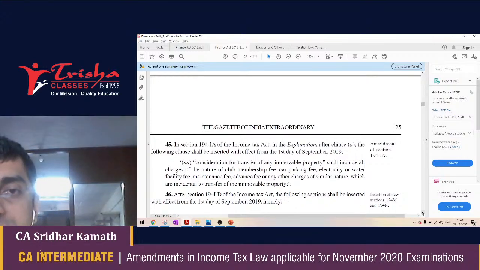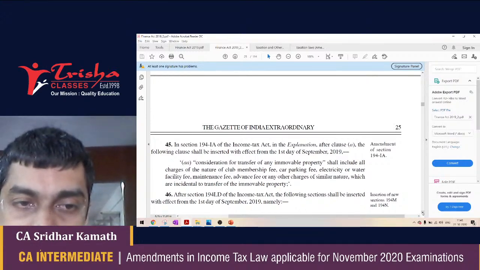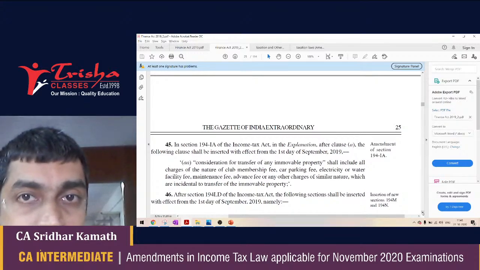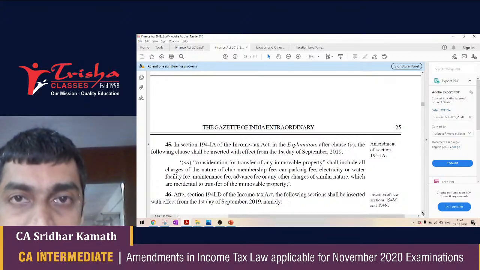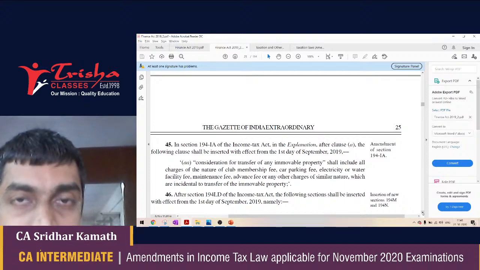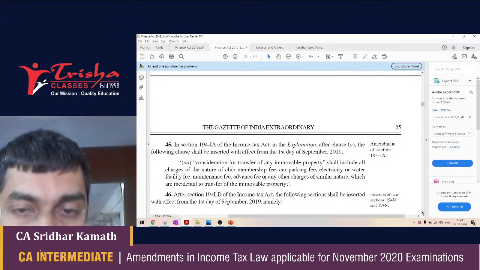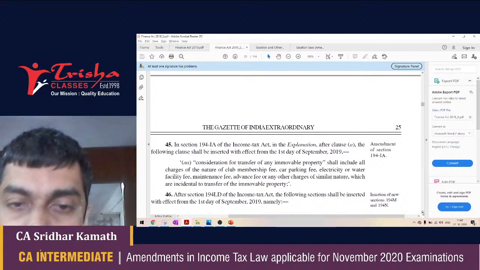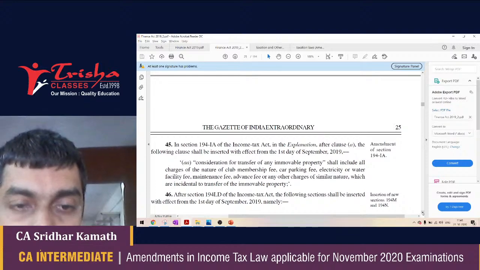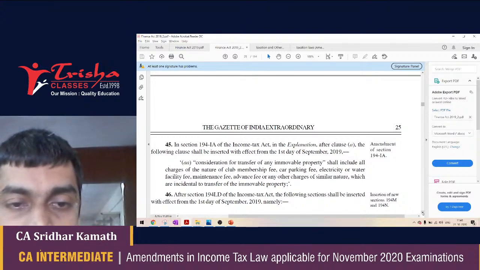194IA has also been slightly changed. 194IA talks about TDS when an immobile property is sold. The threshold limit here is 50 lakh rupees. The consideration for the immobile property would be consideration, but now they have defined what is the meaning of consideration, and they have defined to include charges of the nature of club membership fee, car parking fee, electricity or water facility fee, maintenance fee, advance fee, or any other charges of similar nature which are incidental to the transfer of